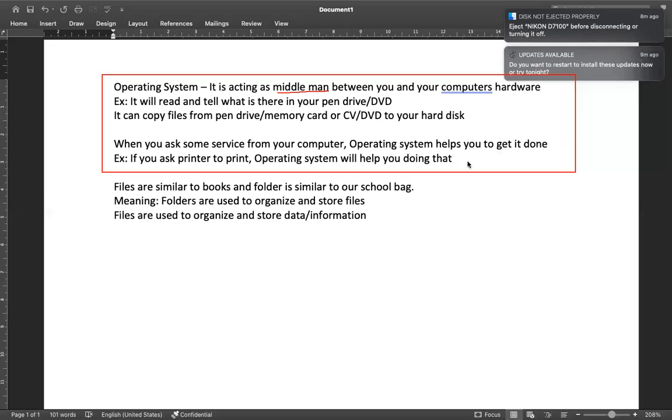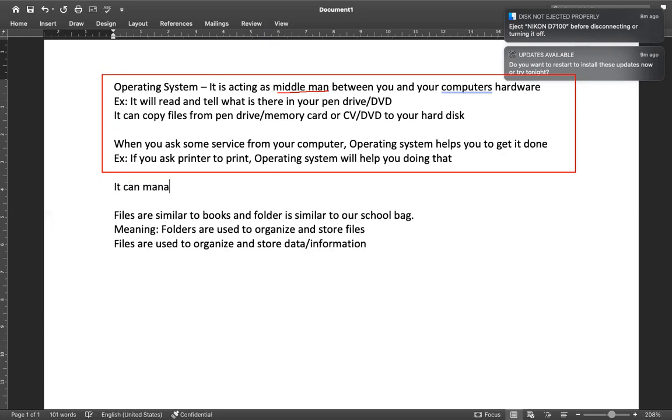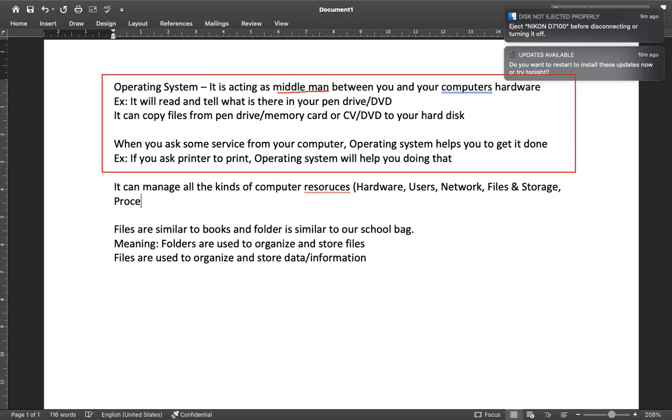So in addition to this, please add small text. It can manage all the resources. It can manage all the kinds of computer resources. So you can say hardware, users, network, files and storage, processors, memory, everything can be managed by this middleman.